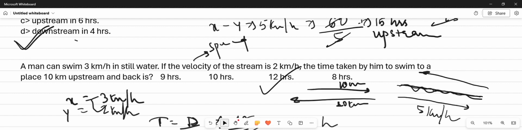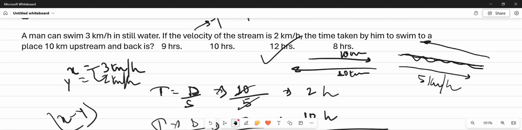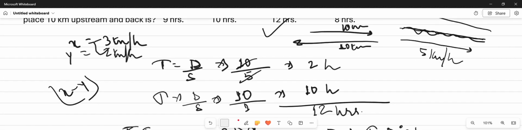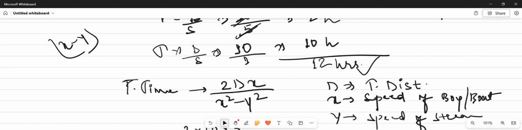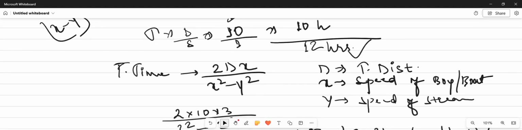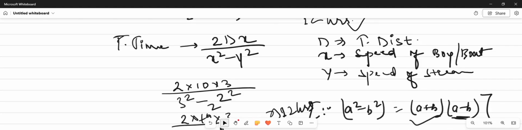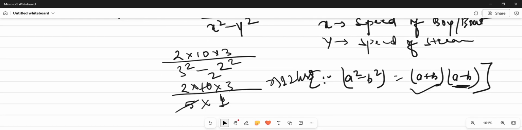So our option was absolutely correct. We don't need to add one more option here.